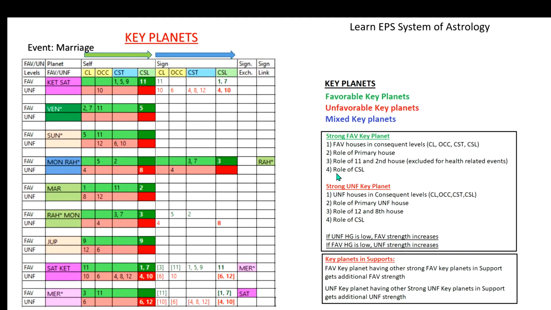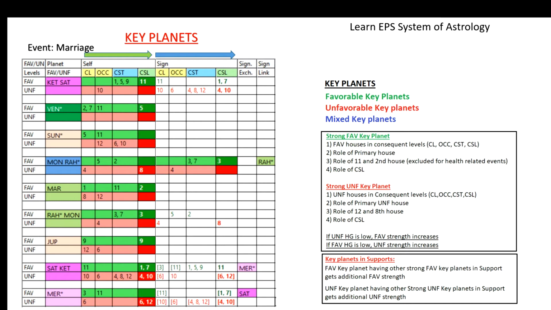Then the third important point is the role of the cuspal sublord. A planet can have many houses in CL, OCC and cuspal star lord, and if the cuspal sublord also has favorable houses, then it becomes more valuable and the strength increases. We cannot expect every planet to fulfill all four conditions. It may have only two or three, but depending on the houses involved, we can identify the strength of that planet, whether the favorable strength is more or less.